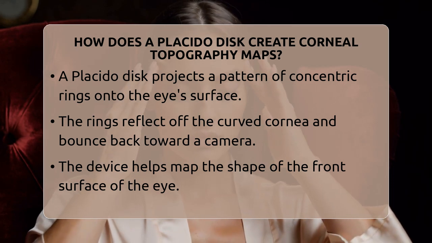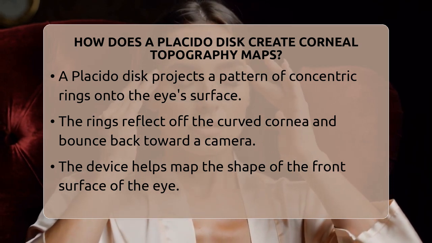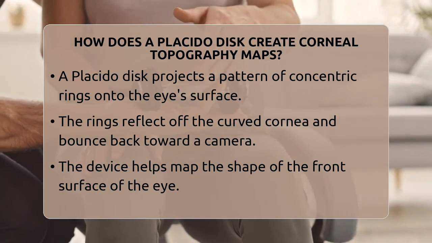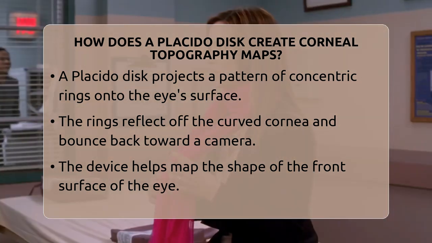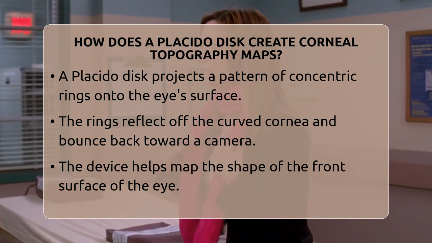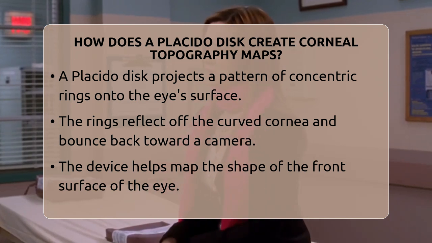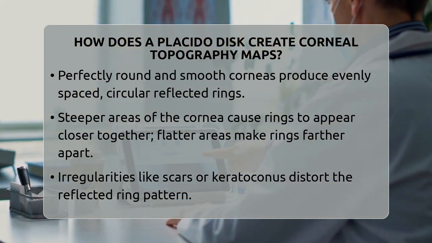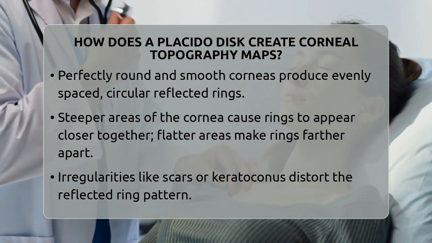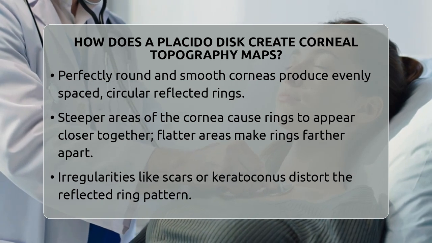When a patient looks into a special instrument, the disc is illuminated, and the rings are projected onto the front of the eye. Because the cornea is curved and covered by a thin tear film, it acts like a mirror. The rings reflect off the corneal surface and bounce back toward a camera positioned in front of the eye. This reflection is what the system analyzes.